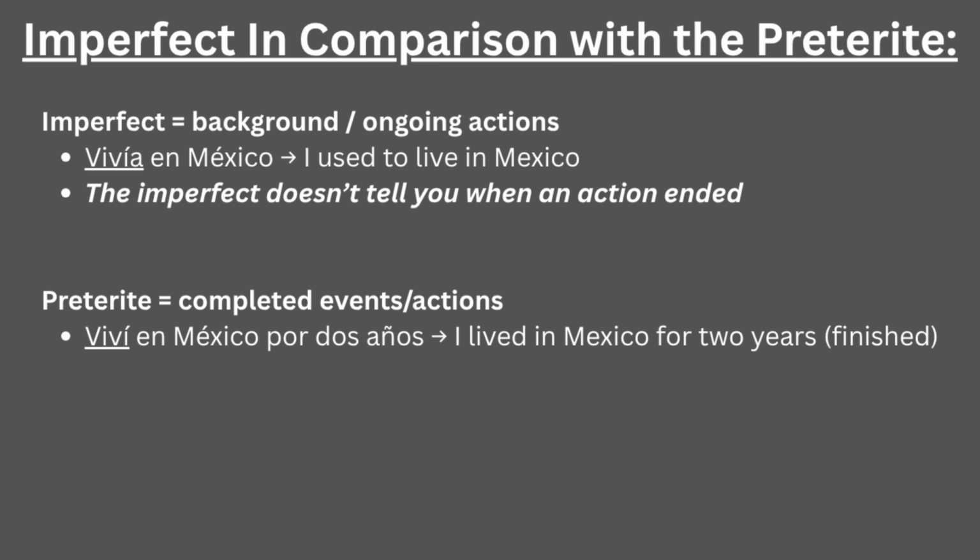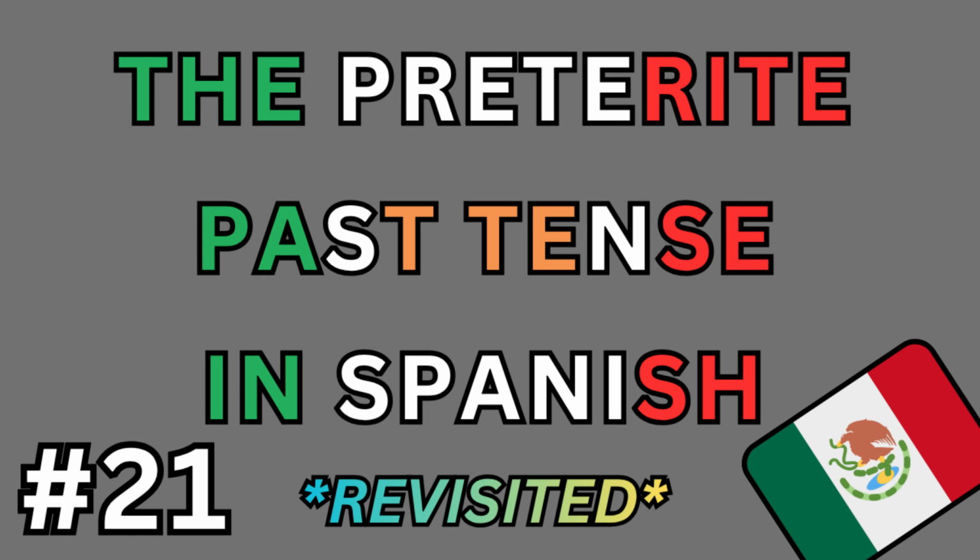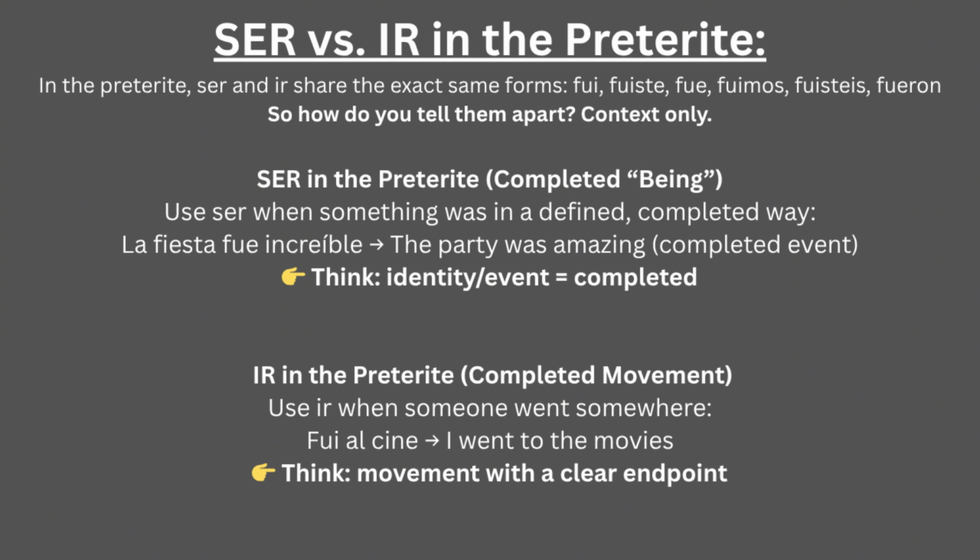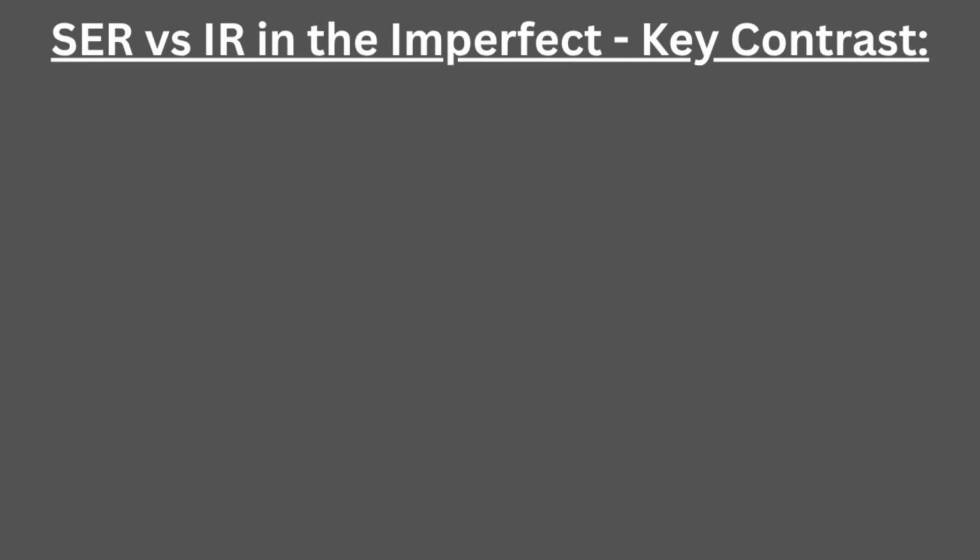In comparison, the preterite is about complete events, but the imperfect is about ongoing actions that were happening during something else. This difference is important because Spanish uses verbs that are often said many times in the imperfect, so we need to understand them. In my previous video, I talked about the Spanish preterite, and two verbs that I specified were ser and ir, which take the same form and show completed being and movement in the preterite. However, in the imperfect, they have different forms and functions.